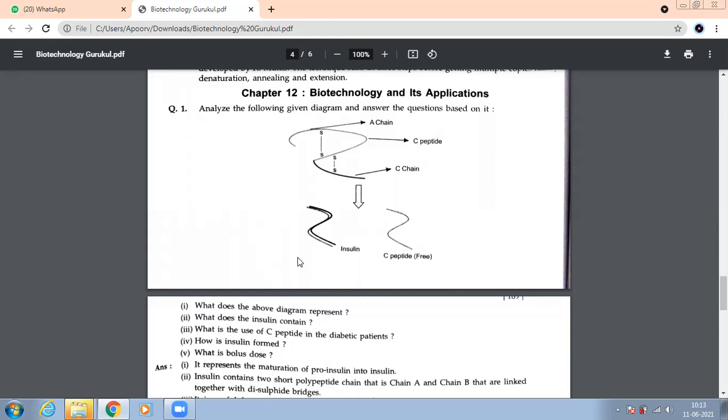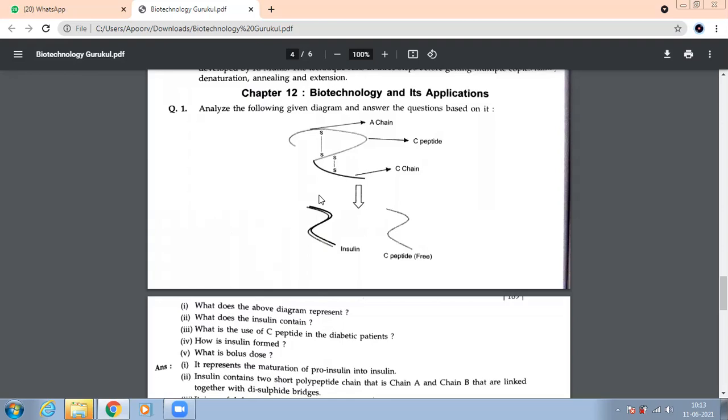Okay. Fine. We discussed the use of C-peptide in diabetic patients, and the production of insulin by beta cells. How is insulin formed? You can see this by removal of the C-peptide chain. What did you understand?